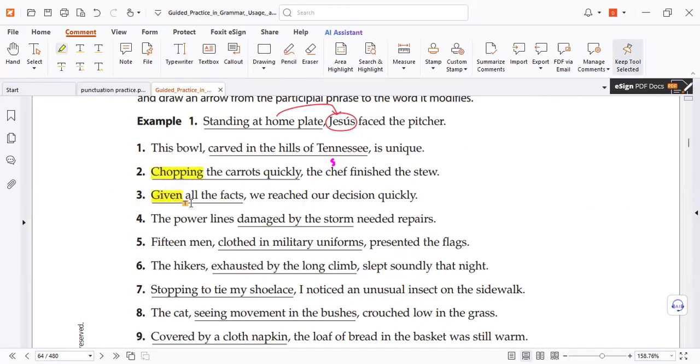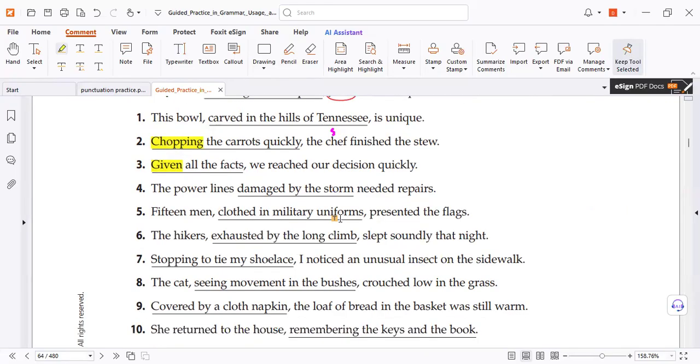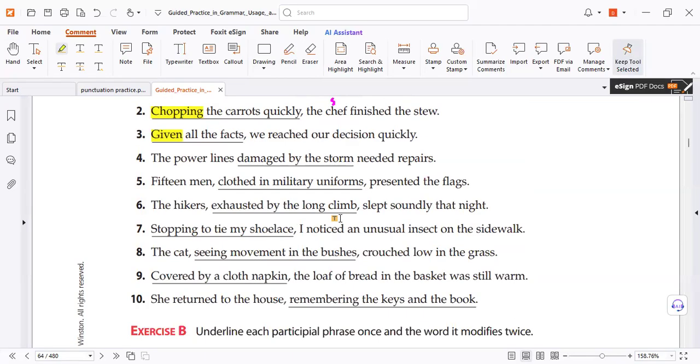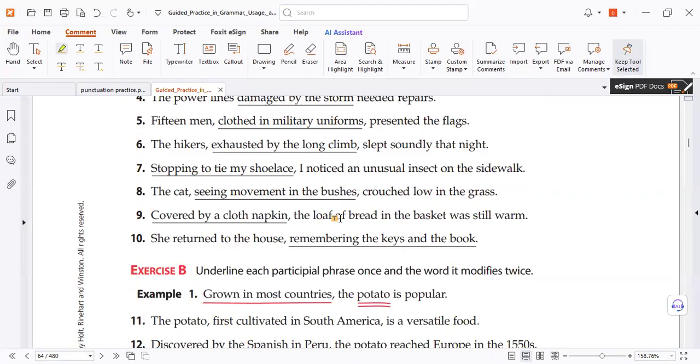So we were given all the facts. When we were given, we reach it. So because of the facts, we find. In the middle, no commas. Why no commas? Because it's essential. You cannot delete it; it affects the meaning if deleted. So it's easy if you remember the structure.